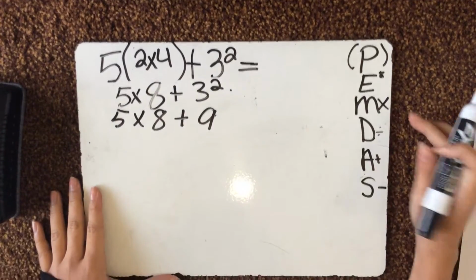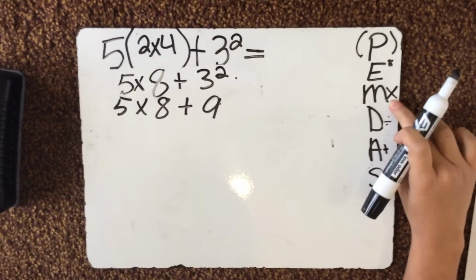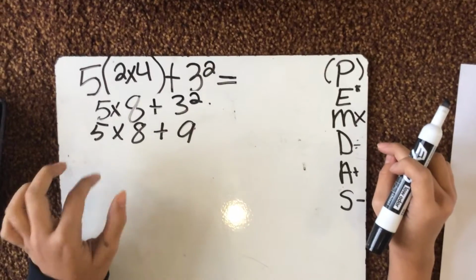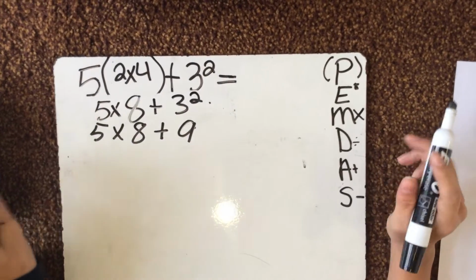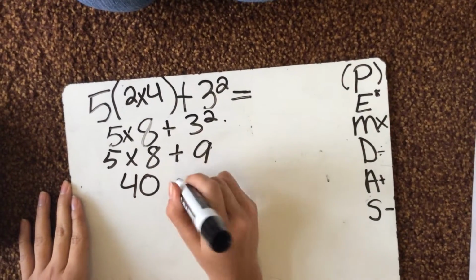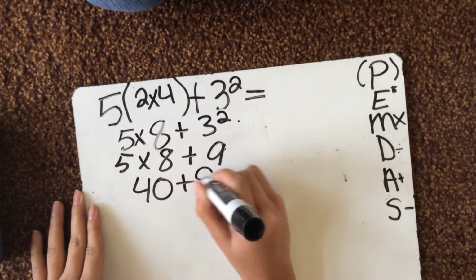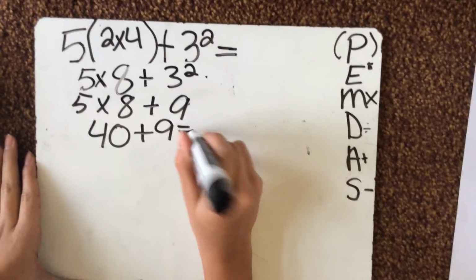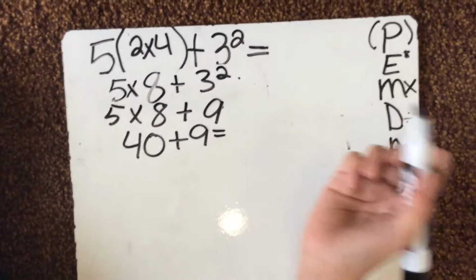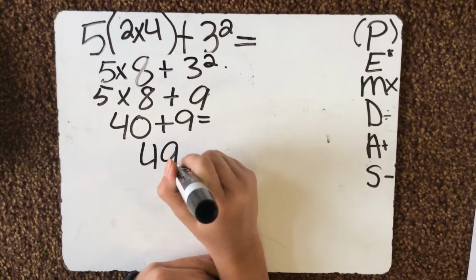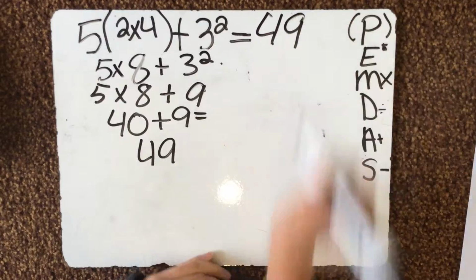So now there's multiplication, and there isn't a division, so it'd be multiplication. And then 8 times 5 is 40. So we have to put that down like that, and then bring everything else down. And then you'd have to add 40 plus 9, which is 49, and then that's your answer.